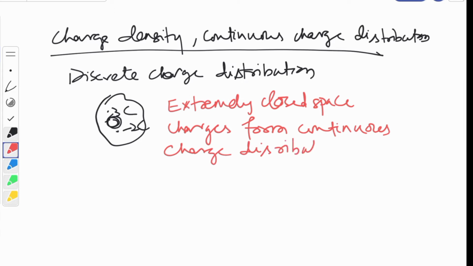That doesn't mean that charge is not discrete. Charge is discrete, but the distribution is continuous. Clear? The distribution is continuous, but charge is discrete.